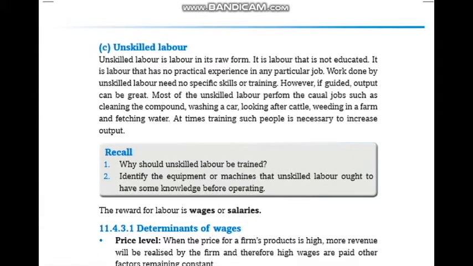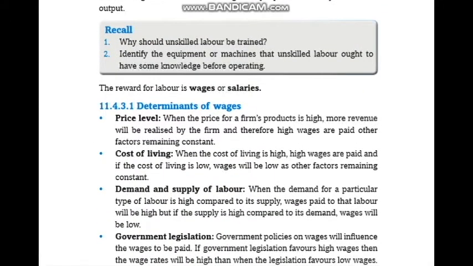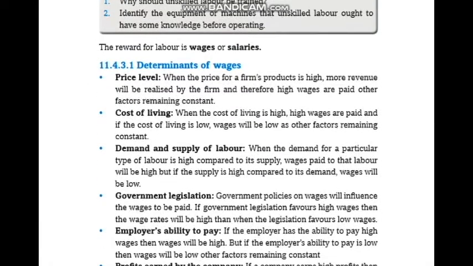C. Unskilled labor. Unskilled labor is labor in its raw form. It is labor that is not educated. It is labor that has no practical experience in any particular job. Work done by unskilled labor needs no specific skills or training. As I recall, why would unskilled labor be trained? Identify the equipment or machine that unskilled labor ought to have some knowledge of before operating.